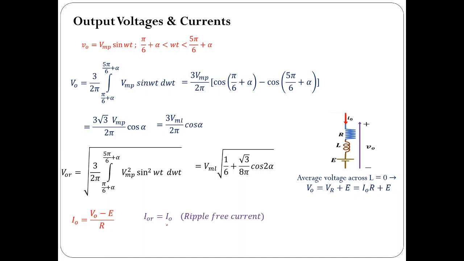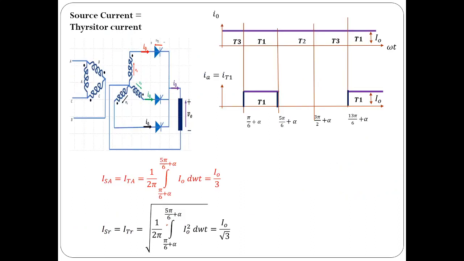Now next, coming to the source current. The source current is the same as the thyristor current. For example, if I take phase A, the A phase current would be the same as the thyristor 1 current. Similarly, B phase current is the same as thyristor 2 current, and C phase current is the same as thyristor 3 current. Now we know that each thyristor conducts for only 120 degrees.